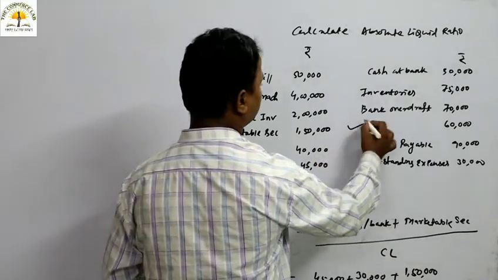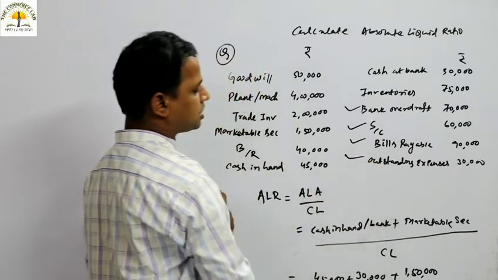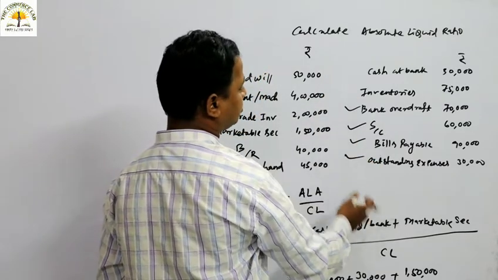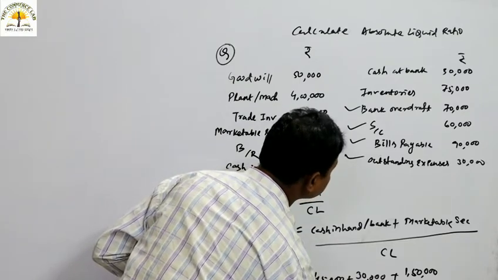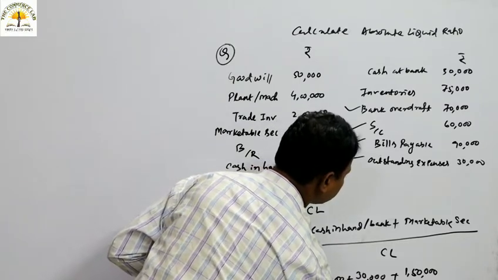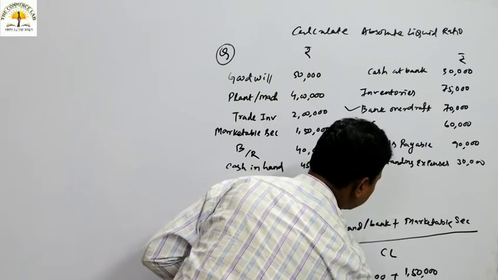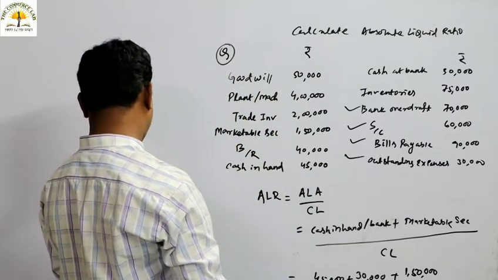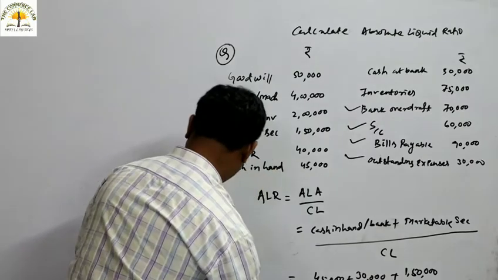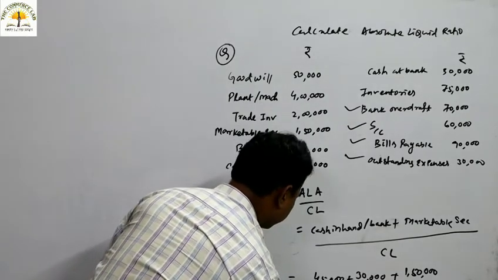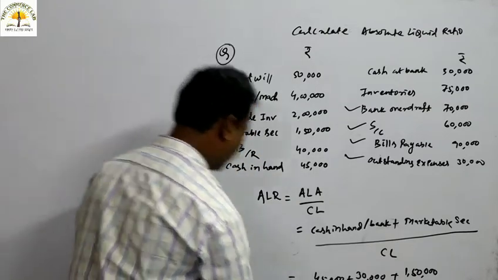The sundry creditor will come, the bills payable will come, the bank overdraft will come, outstanding expenses will come. So these 4 items will come under the current liability. So how much? 70,000, then 60,000, then 90,000, then 30,000. If you add these items, the total of the absolute liquid assets is around 2,25,000, and the total of current liability is 2,50,000.